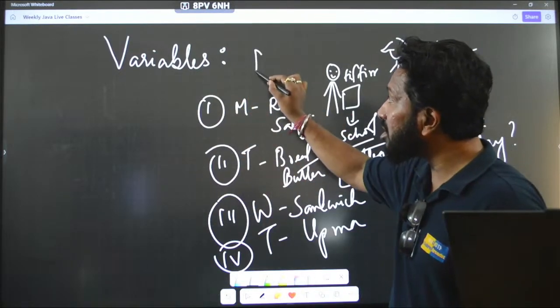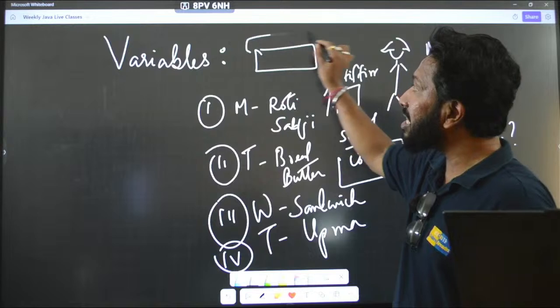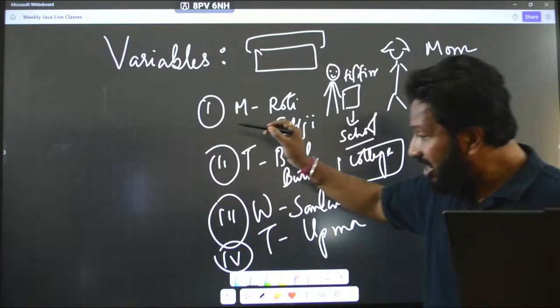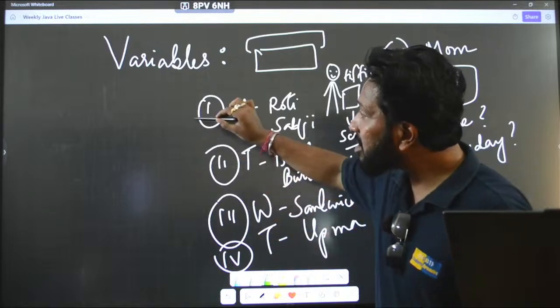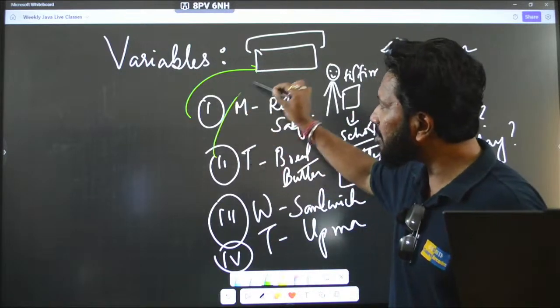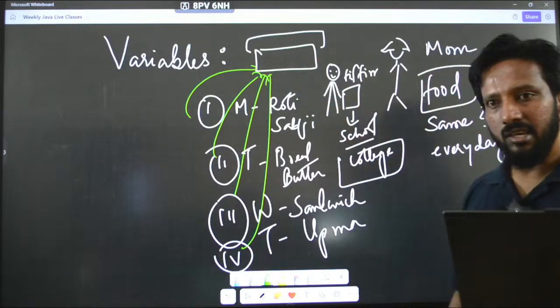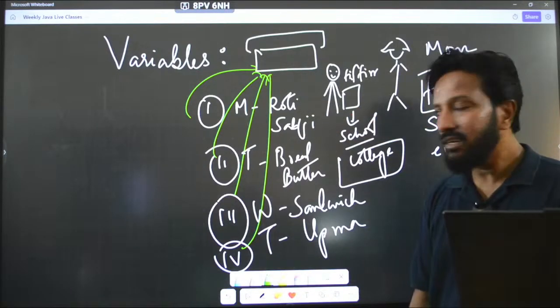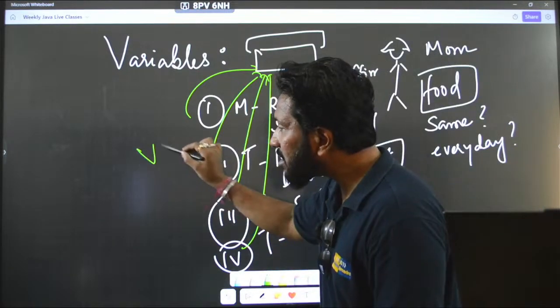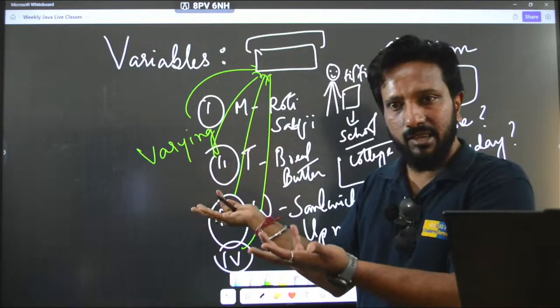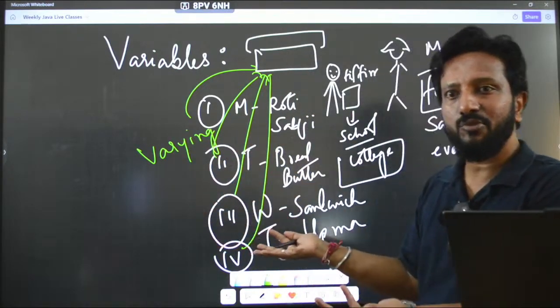And this tiffin box that we have, which you get from home, in which you eat your food, in that tiffin box, every day something different goes. What you see is always something different, right? The same food never comes. So what is happening? It is changing, it is varying. That means what?